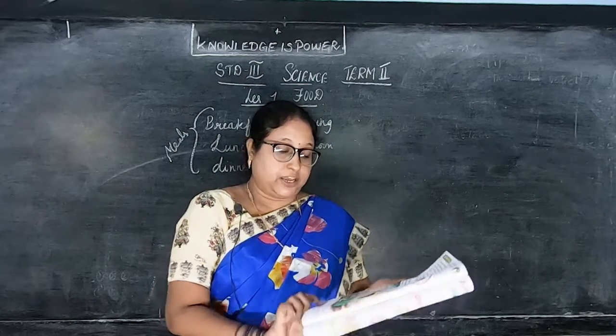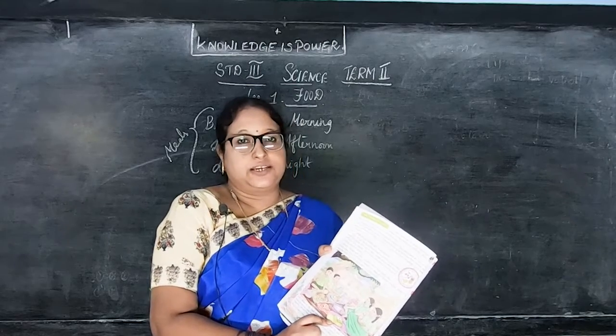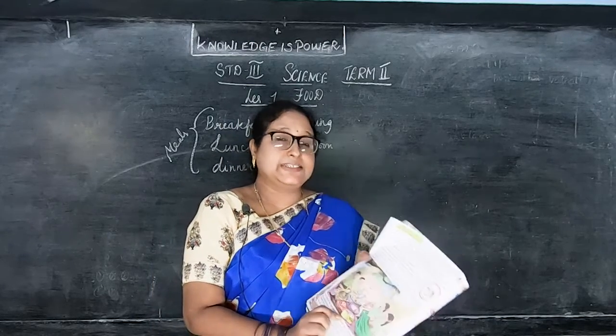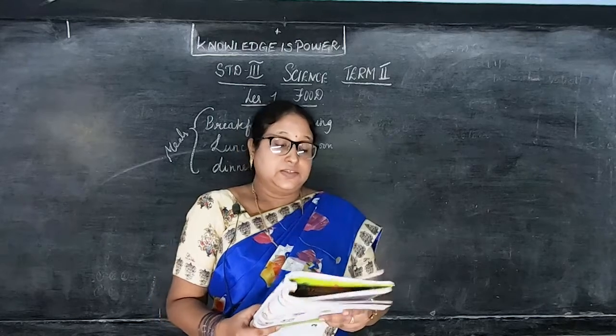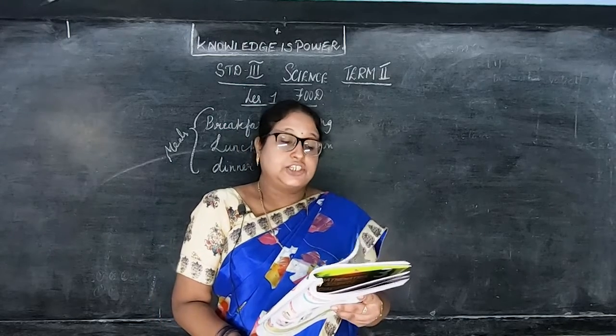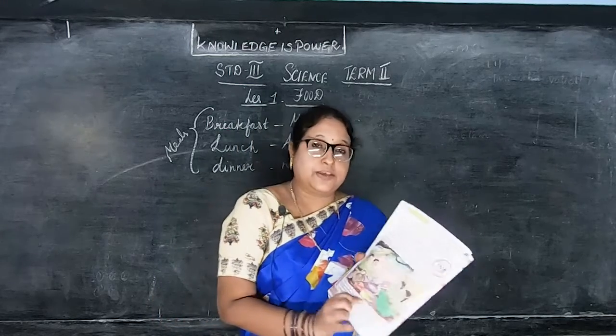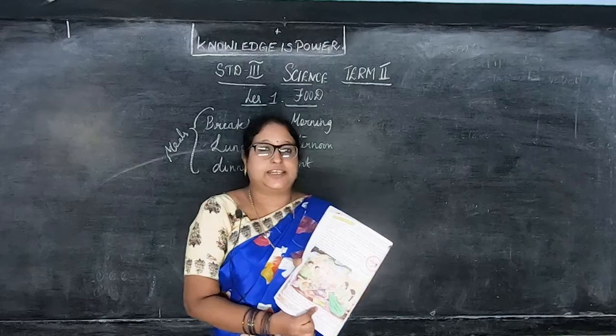So those who have the book, you can see in the picture. What are they doing? They are placing the lunch towel on the floor and they are eating. Then Kavya, Surya and their friends share their lunch. So 4 of them are sitting there. What are they doing? They are sharing their lunch.